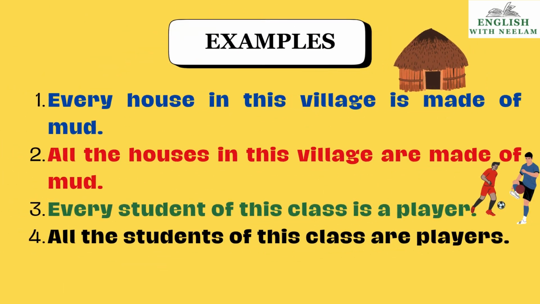Let us see the examples, children. Every house in this village. Every house means each and every house. Every house in this village is made of mud. All the houses. Firstly, each and every house, we are talking about individuals. Then in the second sentence, we are talking about houses as a group. All the houses in this village are made of mud. Every student of this class is a player. All the students of this class are players.